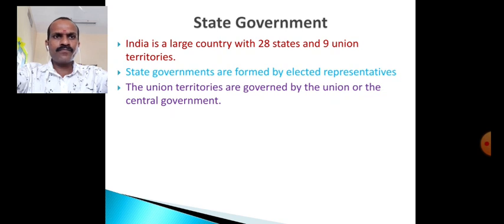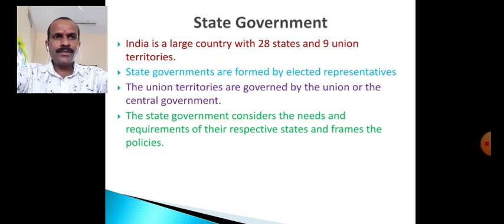The union territories are governed by the union or the central government. So all the 28 states in India are having their own separate governments, but the 9 union territories are under control and governed by the union government or the central government. Therefore these territories are known as the union territories.